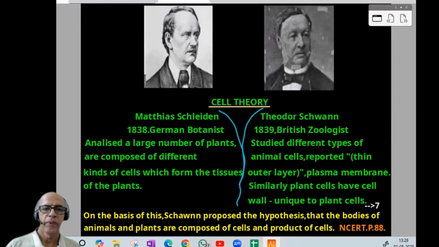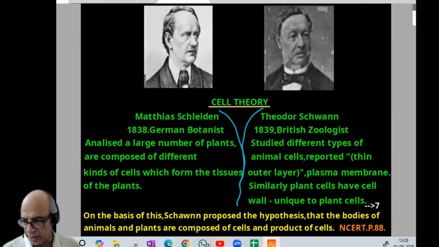Next page. There also you can find two famous scientists, Matthias Schleiden and Theodor Schwann. Now, regarding details, 1838, German botanist Schleiden analyzed a large number of plants and found they are composed of different kinds of cells which form the tissue of the plants. It's the main work of Schleiden. Now, Theodor Schwann, 1839, British zoologist, studied different types of animal cells. And he reported there is a thin outer layer, now called the plasma membrane. Similarly, plant cells have a cell wall, unique to plant cells. These are the main contributions.